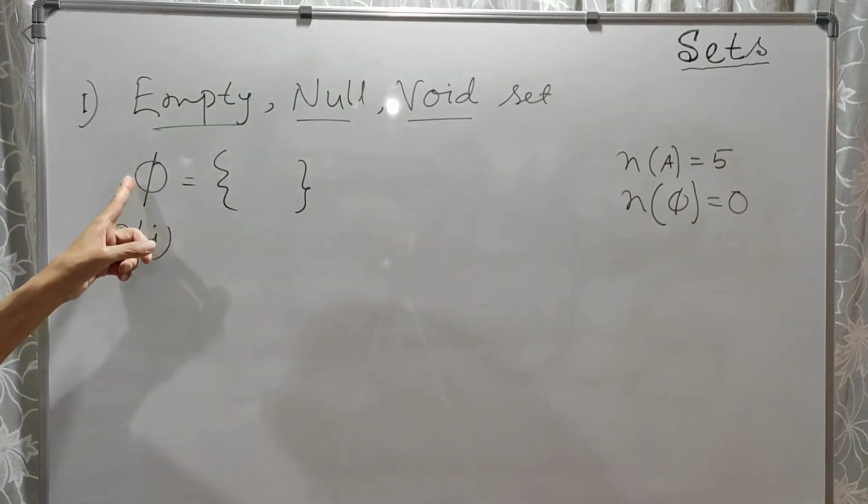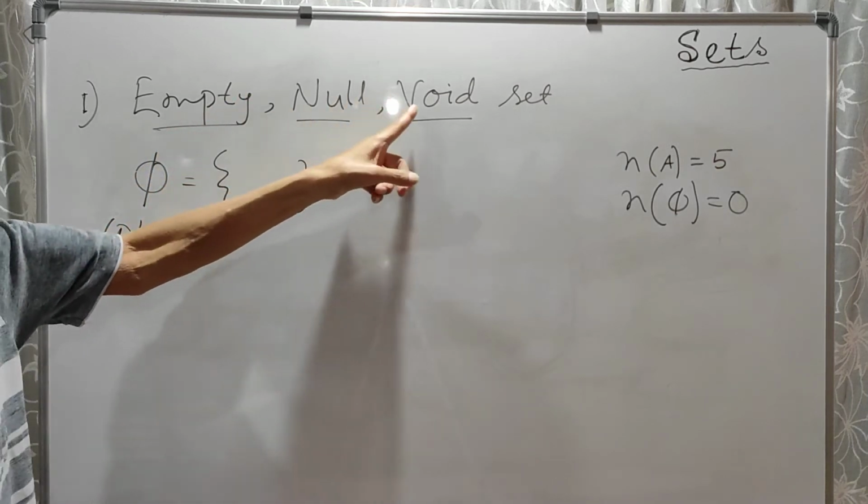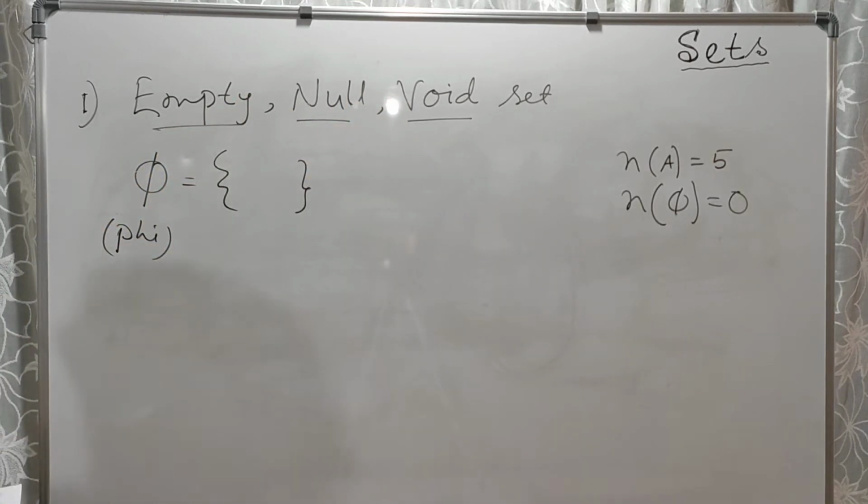So this is the symbol of this or this. Both are symbols of the empty set or null set or void set. So an empty set or null set is one which has no element.